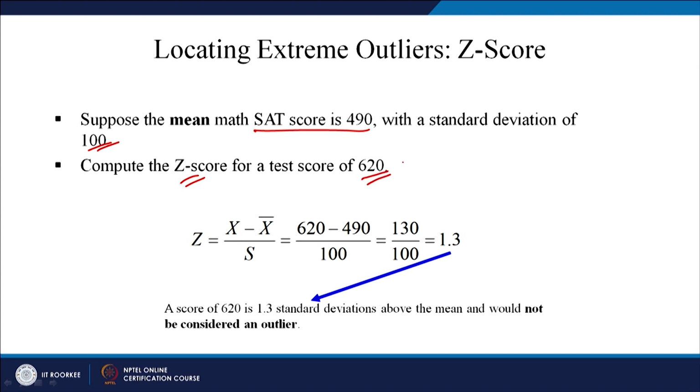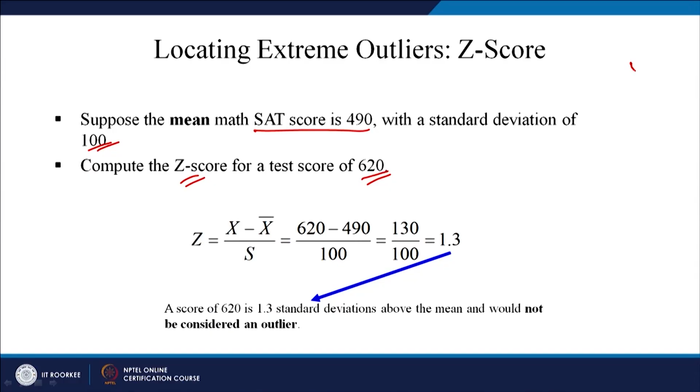Let us say students have appeared in an examination and the mean score of all those students who appeared is 490, and the standard deviation is 100. How to calculate Z? You just put these values in. So, x is 620, is it not.